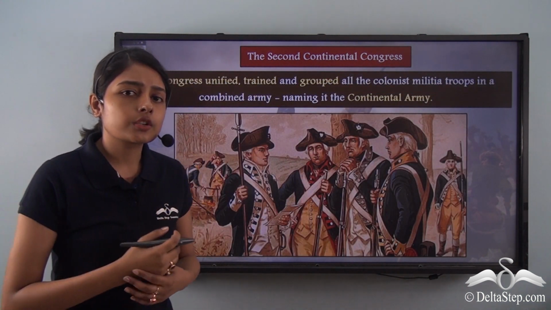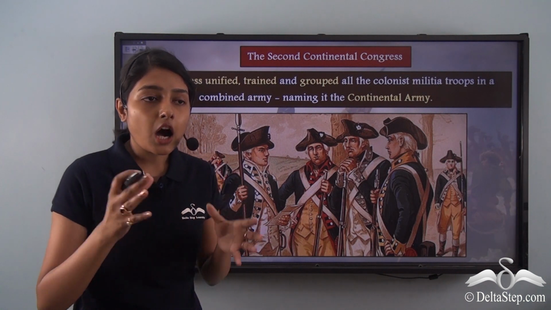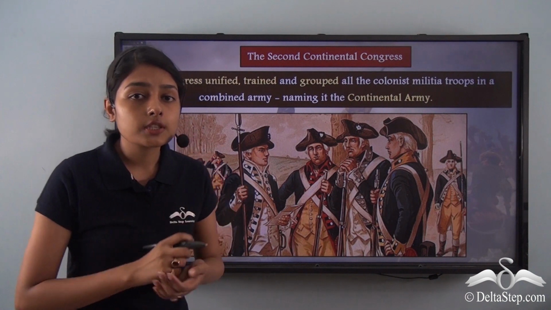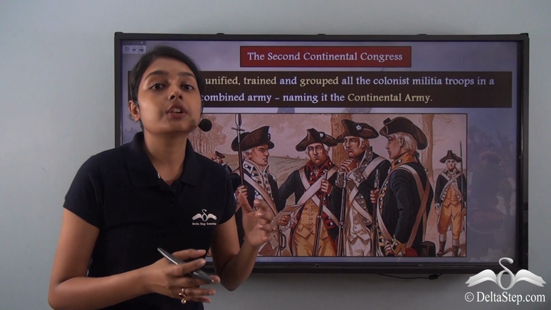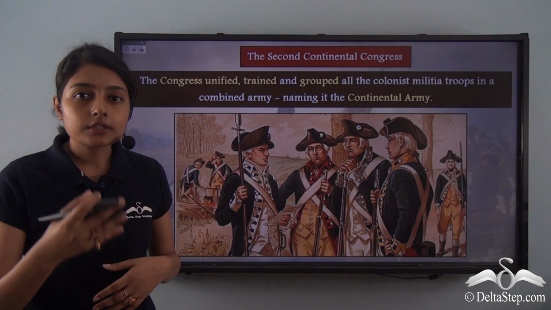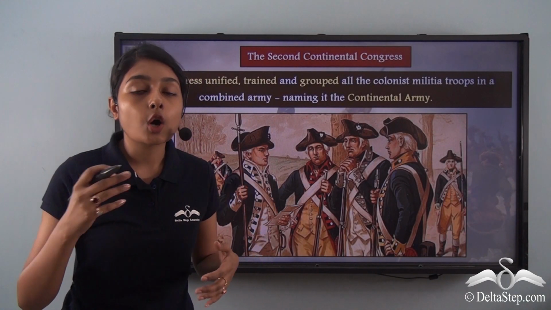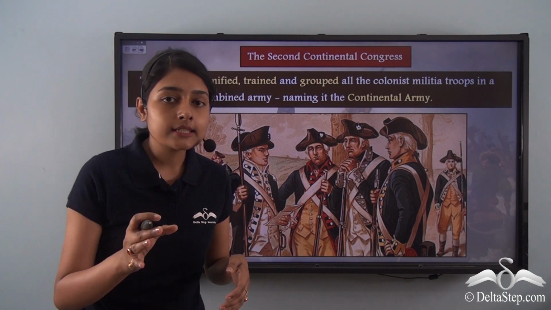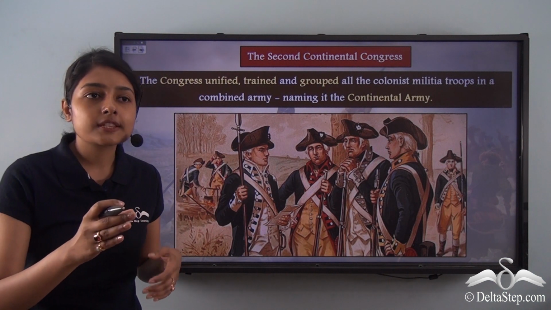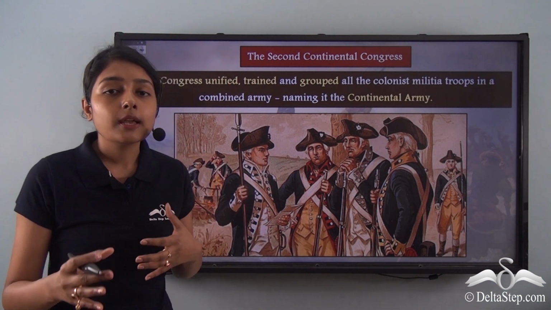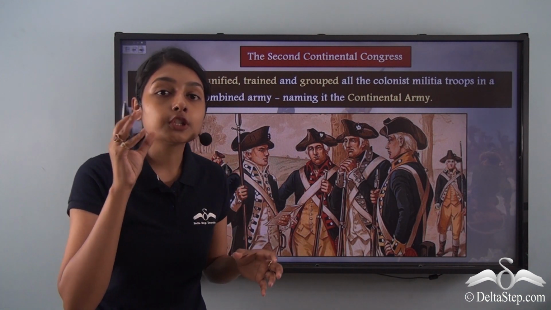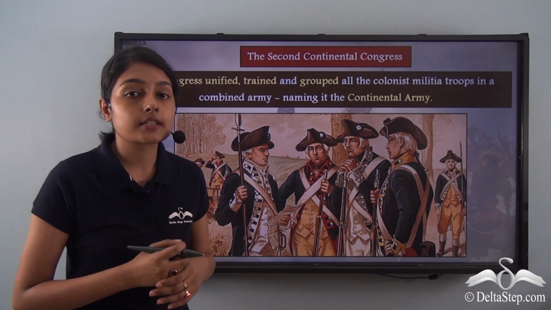Now, what did this Congress do? How was Congress organizing its troops? What were the functions of this Congress? That brings us to the discussion we have already had in the previous video. We talked about how the militias were unorganized armies. What does that mean? That means that these unorganized armies were very bold and responsive, but they lacked a coherent structure. They lacked any sort of unity, any sort of organization.